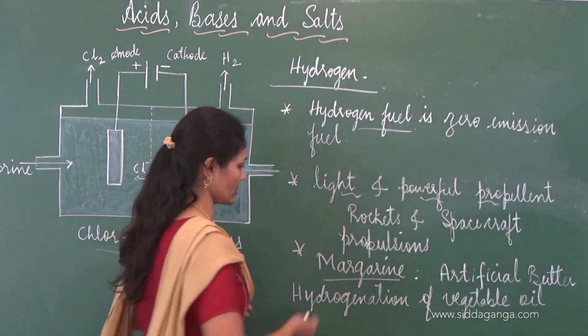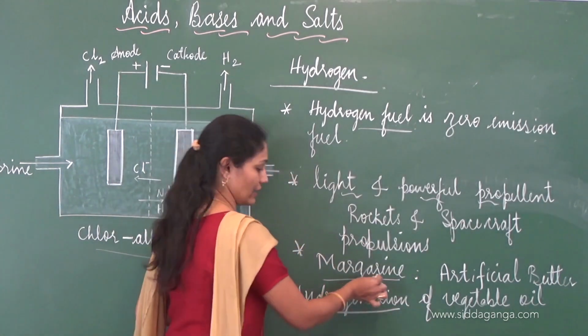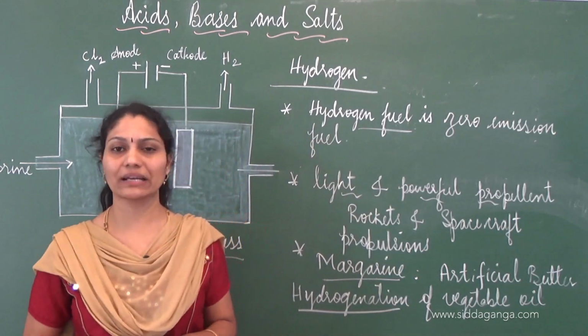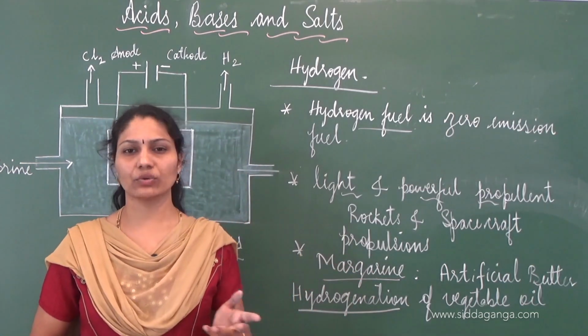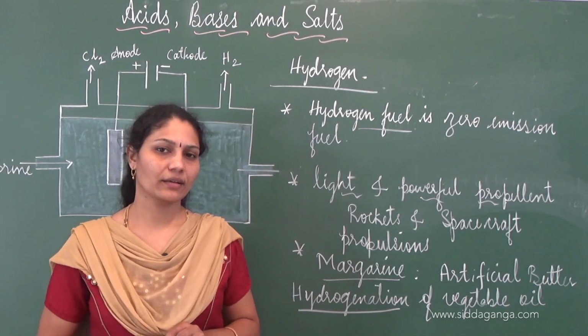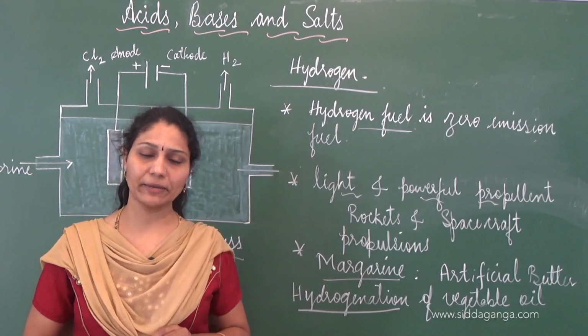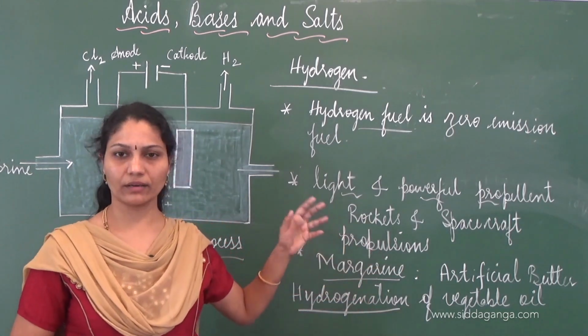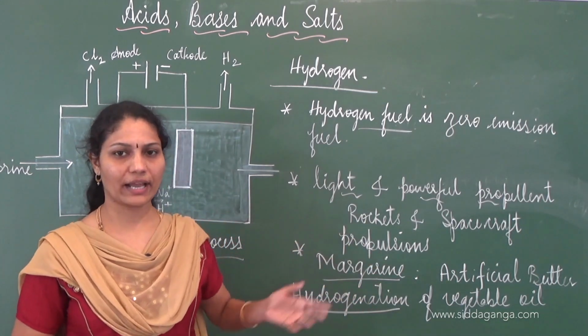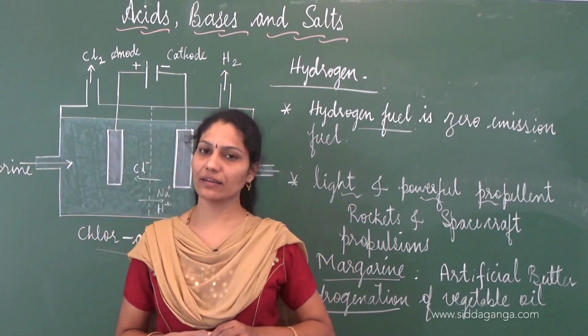So hydrogenation here refers to the process of manufacturing margarine, this is how hydrogen gas is used. Hydrogenation of oil is one such technique wherein hydrogen finds its utility, and we can correlate hydrogen to the preparation of margarine in this way.